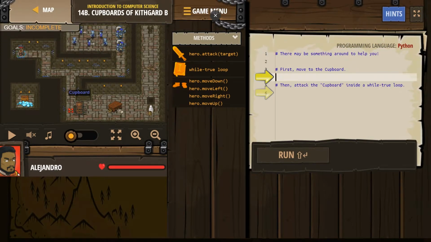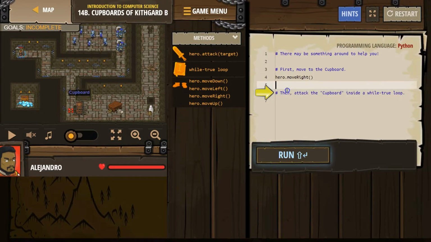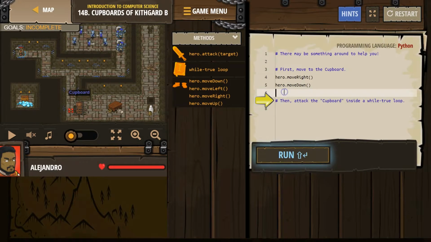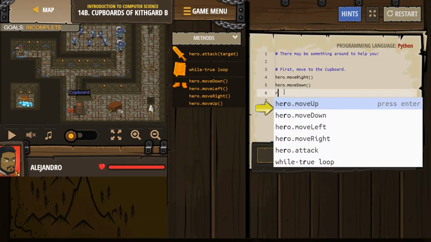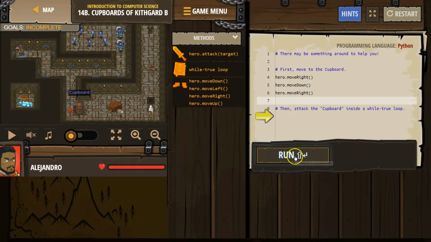Okay. That looks like we'll have to go right. Down. Right. Let's see if that gets us close to it. It's kind of hard to keep track, so I hit run a lot to test my code. Wait a minute. What about all these guys? Whoa.